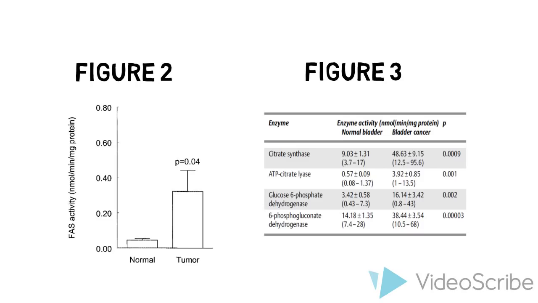The next two figures show the activity of other enzymes involved in fat synthesis. FAS, which directly utilizes glycerol 3-phosphate, is shown to have increased activity in tumor cells. Figure 3 shows the activity of downstream enzymes that utilize the products from this reaction to synthesize fatty acids that are also upregulated in these cancer cells.